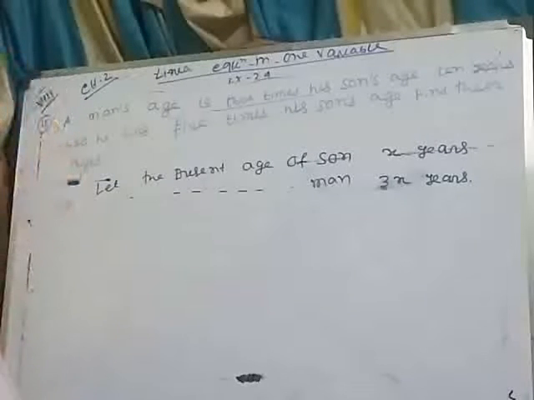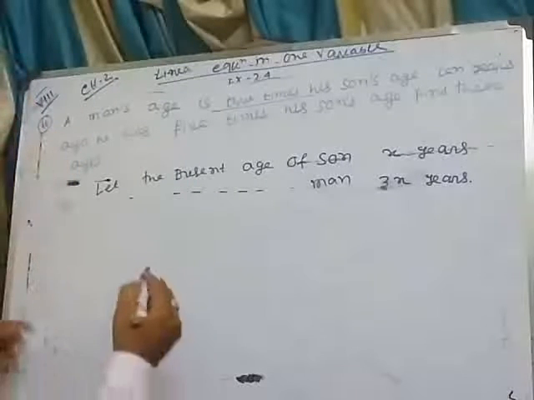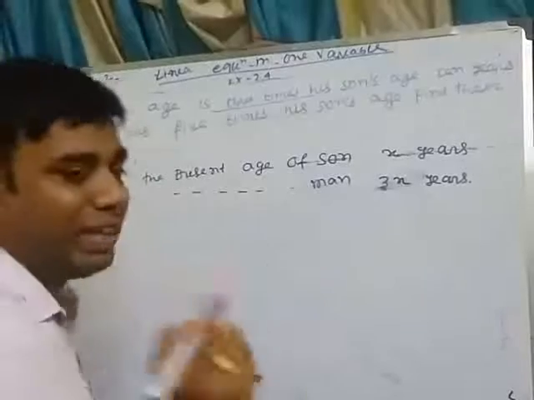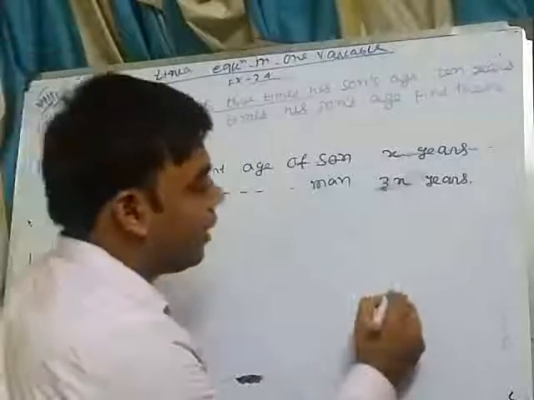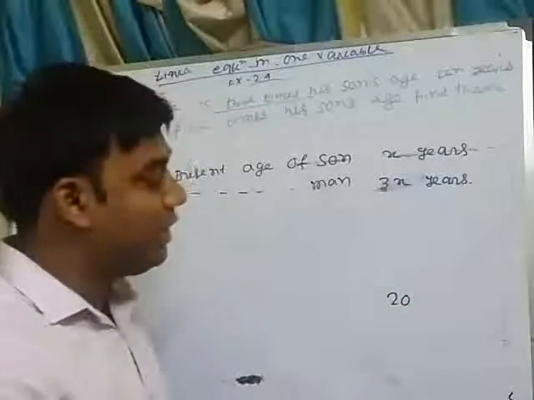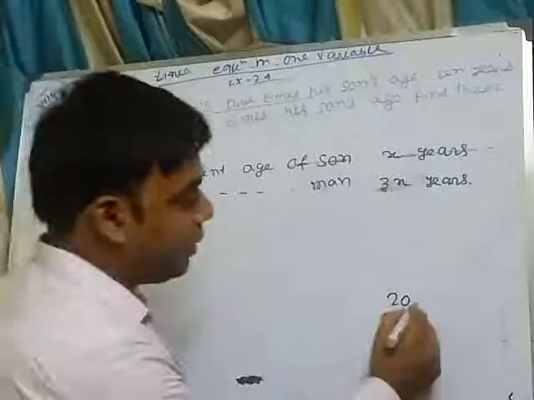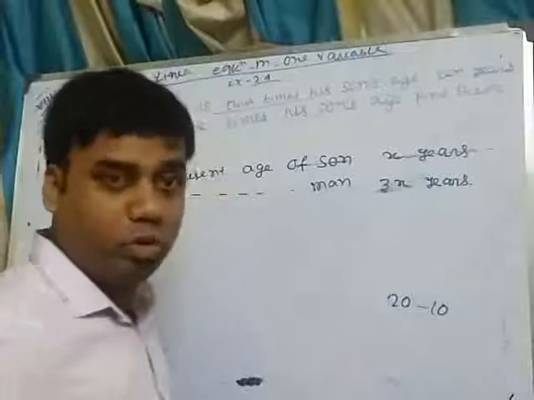Okay. 10 years ago. Taking an example, if anyone's age is 20 years, what was the age 10 years before? I will subtract 10 from 20.